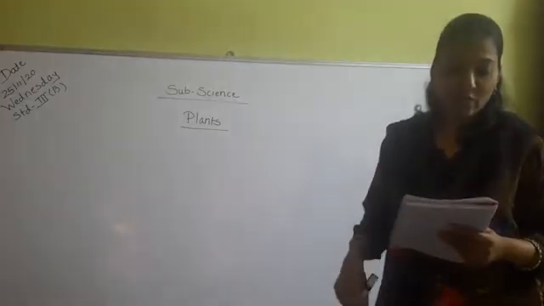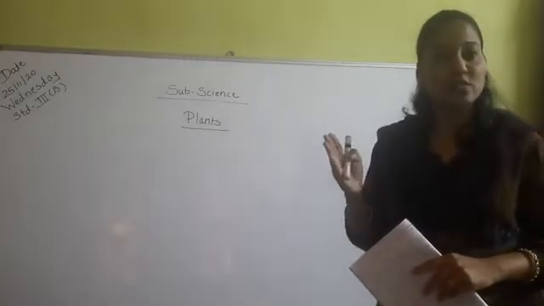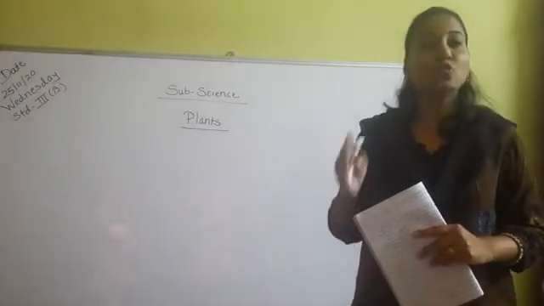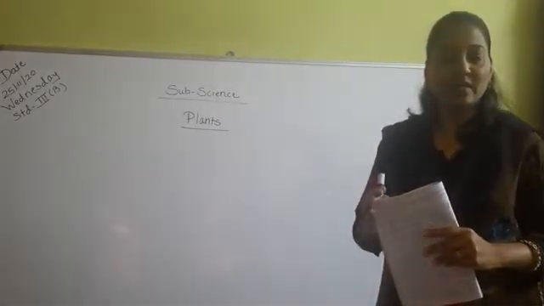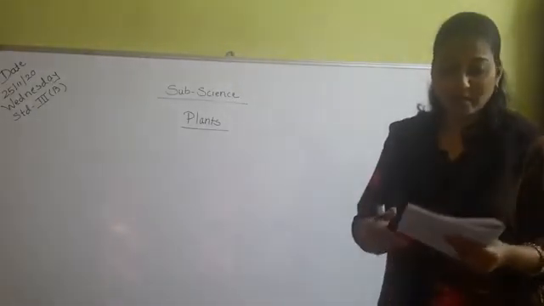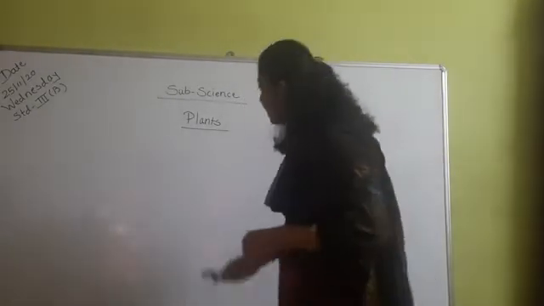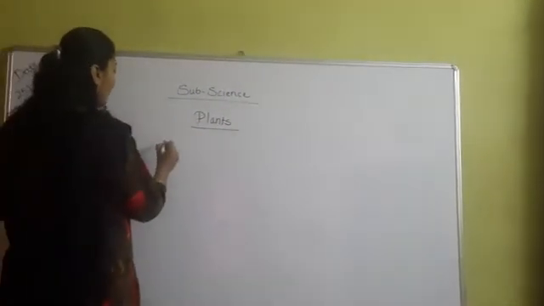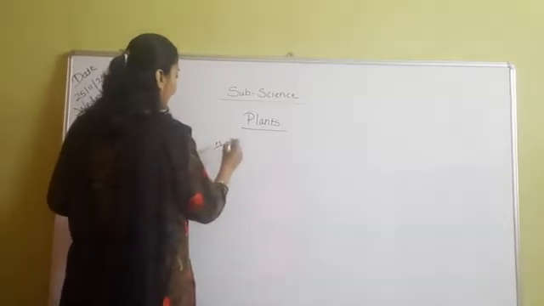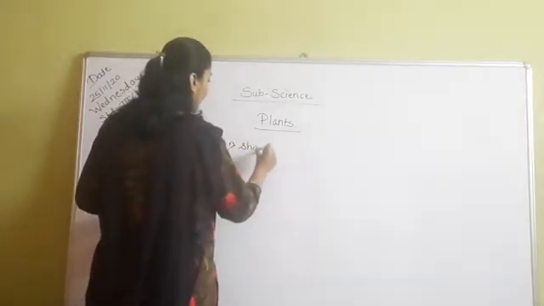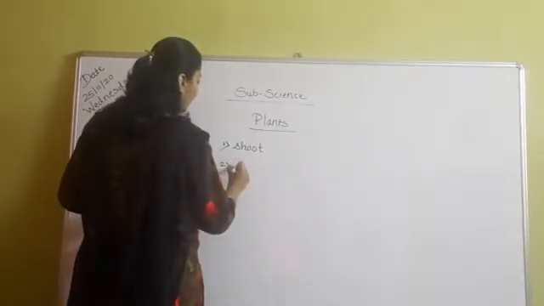So students, you know that plants grow in the soil. First we have to learn the two parts of the plant, that is root and shoot. Basically the plants are divided into two parts. The first part is shoot and the second part is root.